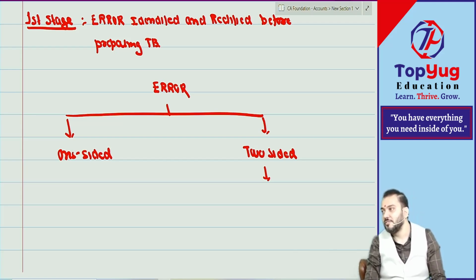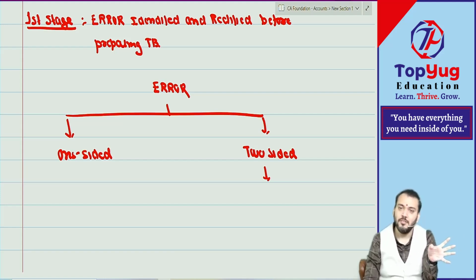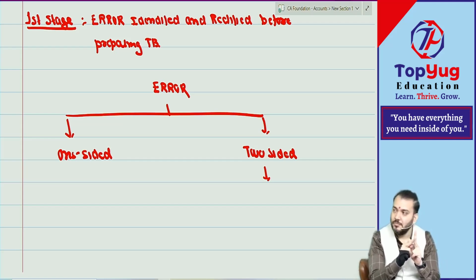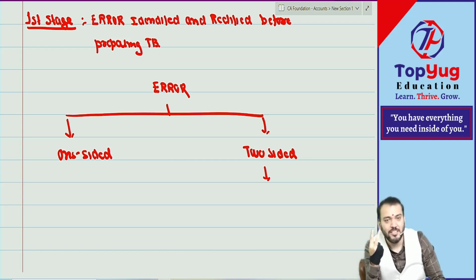Can I ask one question? We have done the subsidiary books. Think and say, don't be in a hurry, because this is a question which is asked in MCQs or true or false. We have done the sales book, purchase book, sales return book, purchase return book. Now suppose a credit sale was not recorded. Two-sided, complete omission. Now we need to rectify it. So this rectification will be done in which book?